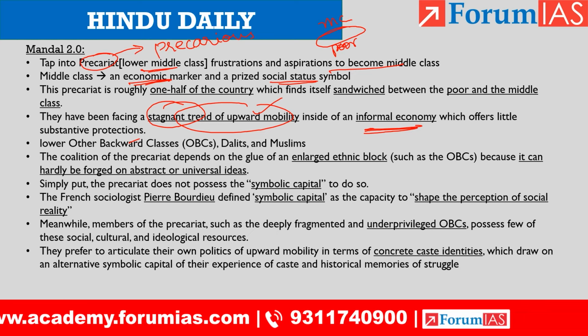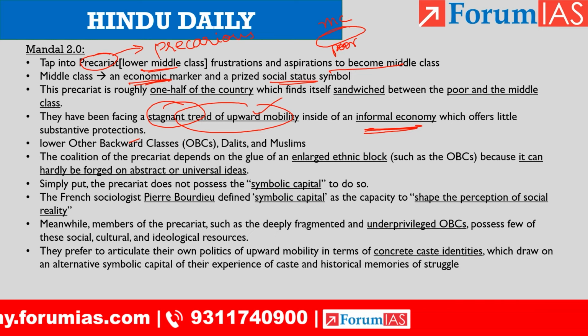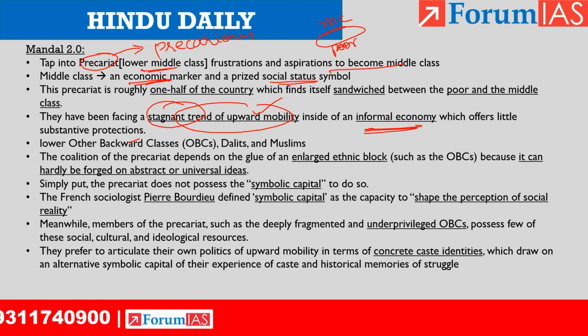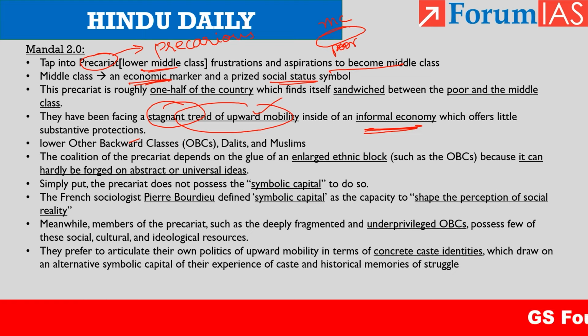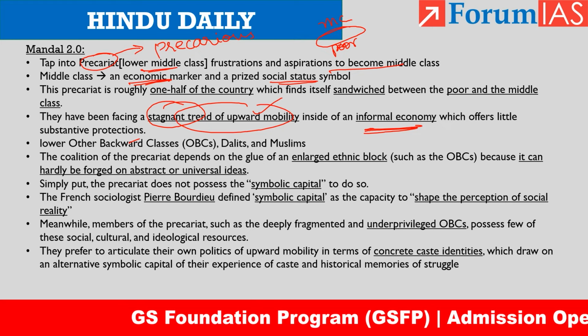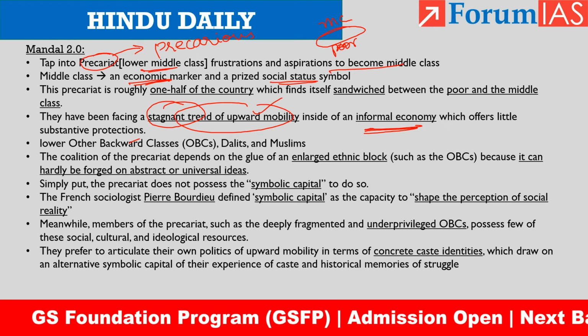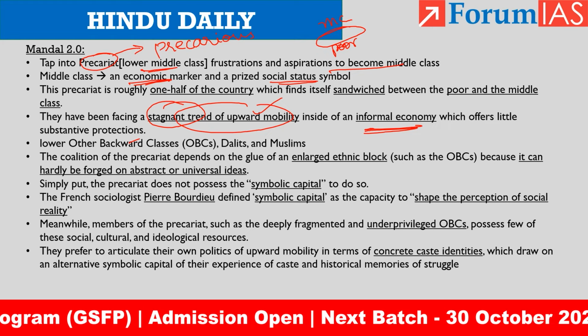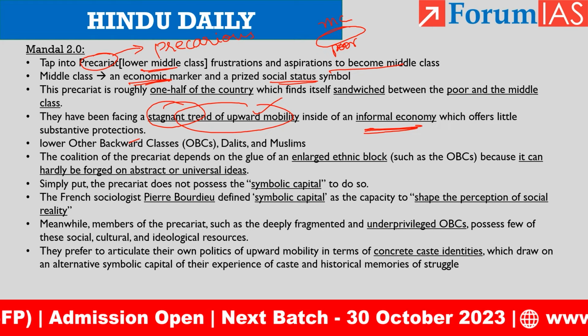There is no social security. There are no sick leaves. There are no earned leaves, right? If they work, they will get salary. So they have very little security, and this informal economy cannot provide that much economic empowerment to them. So for a long time, the precariat have been stagnant in their effort to ascend in the social sense. They are not able to become middle class.